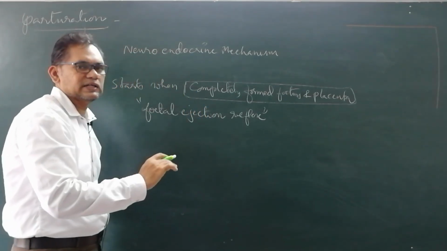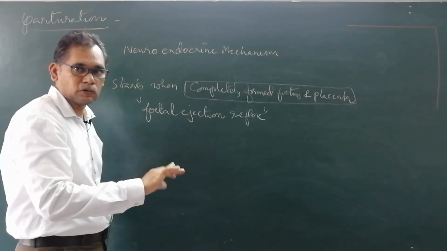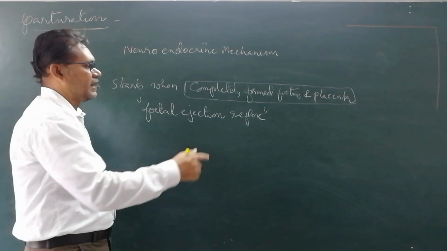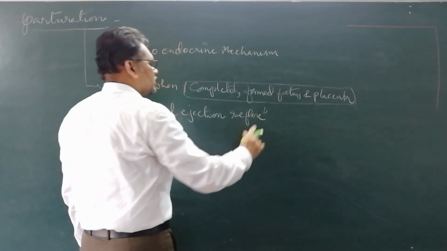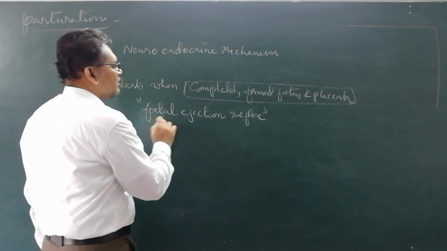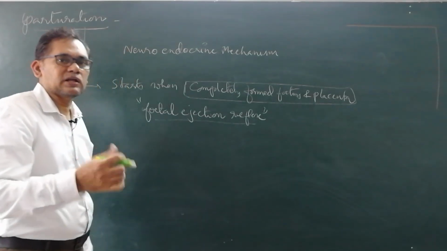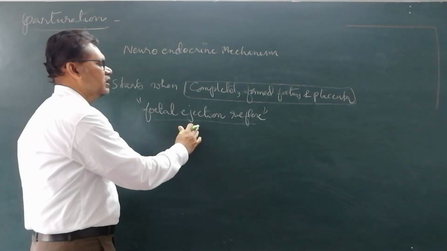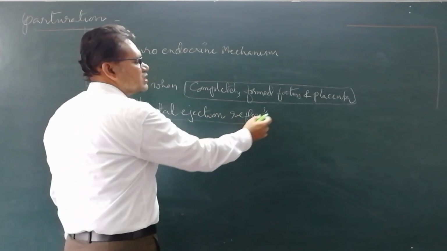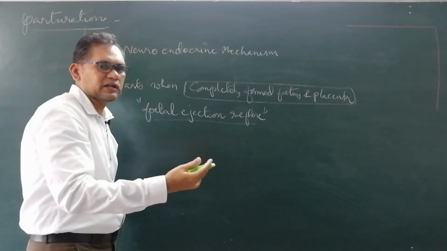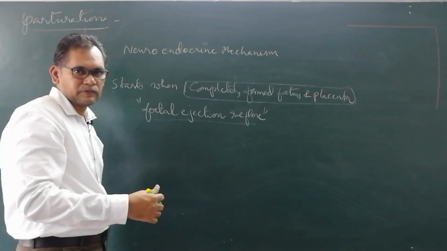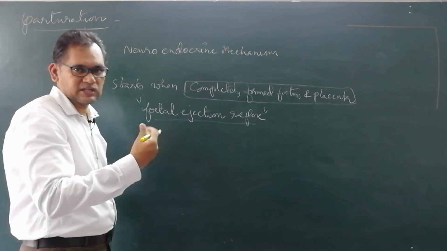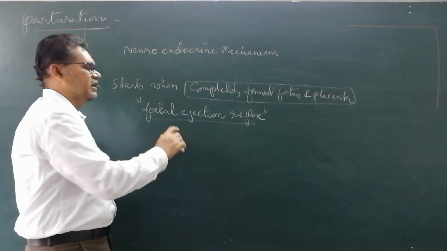Both the placenta as well as the fetus are involved in this fetal ejection. When the placenta and fetus are completely formed, it results in the fetal ejection reflex.